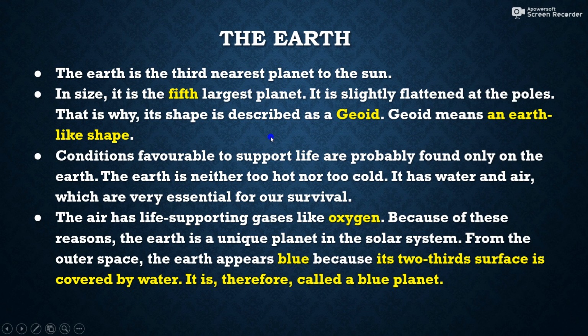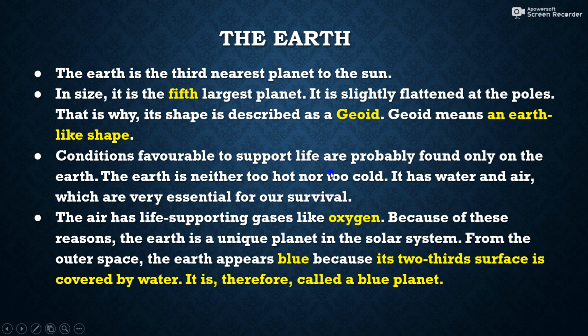So this is the planet where we live. The Earth is the third nearest planet to the sun after Mercury and Venus. This is the third planet to the Sun. Then in size, it is the fifth largest planet. It is slightly flattened at the poles. That is why its shape is described as a geoid. Geoid means an Earth-like shape.